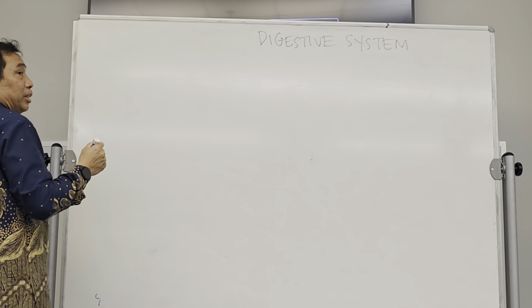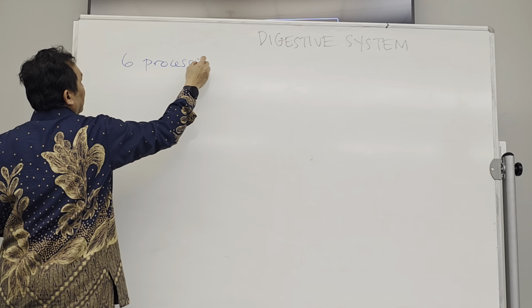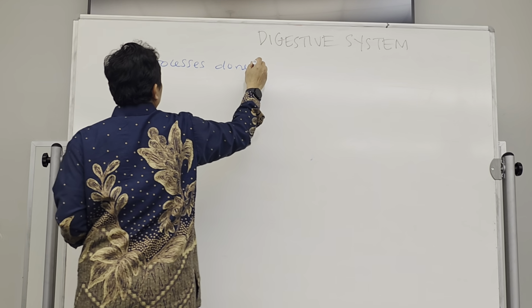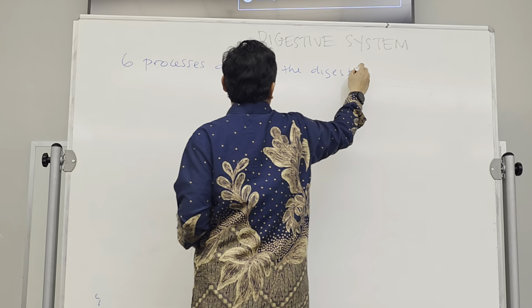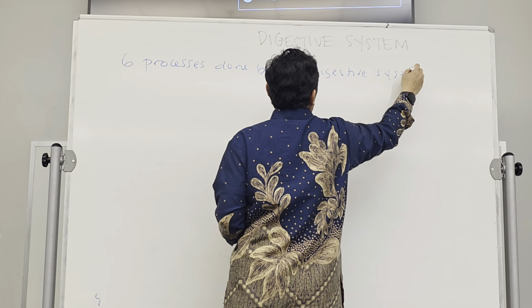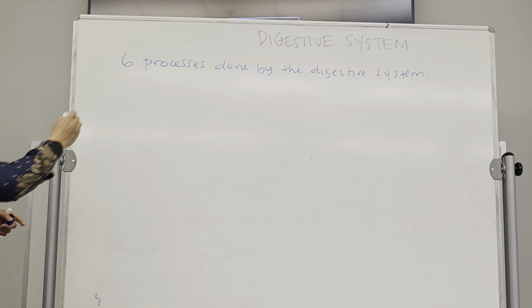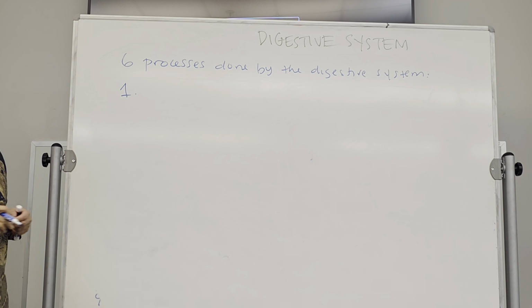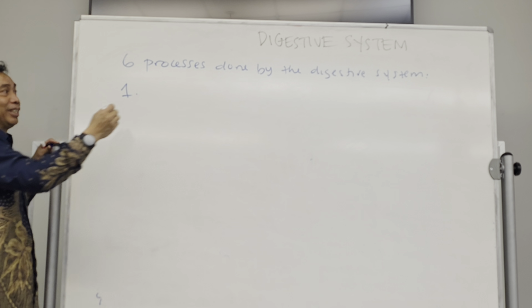First, there are at least six processes done by the digestive system. Okay, before we go to the processes themselves, the first one, when we put the food into our mouth. Anybody know what is it called? What do you call that action?